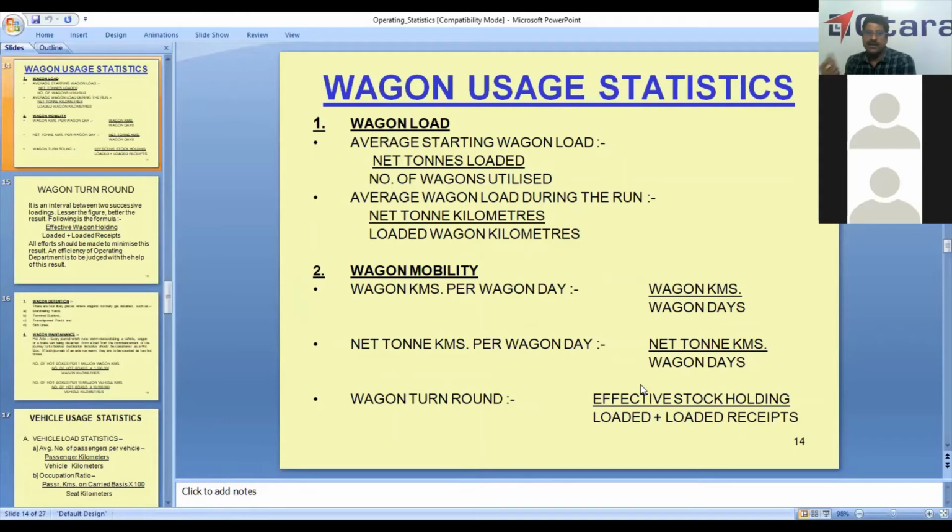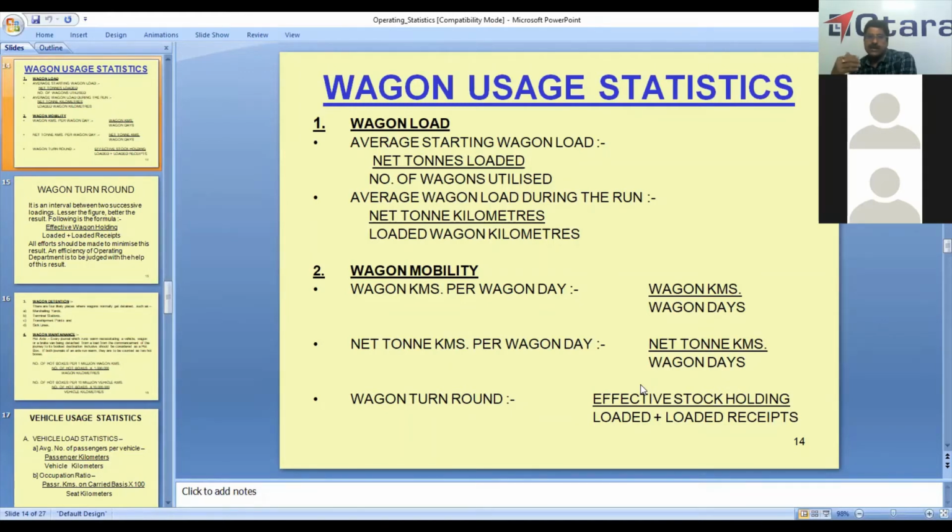Average starting wagon load is one of the items. The first is wagon load. Whether the wagon is loaded optimally or not will be known by the two factors compiled in the statistical branch: net tons loaded, that is how much tonnage we are loading, and number of wagons utilized. So you get average starting wagon load from the number of tons loaded and the number of wagons utilized. It shows whether we are making good use of the wagons by loading them. Then we have average wagon load during run.